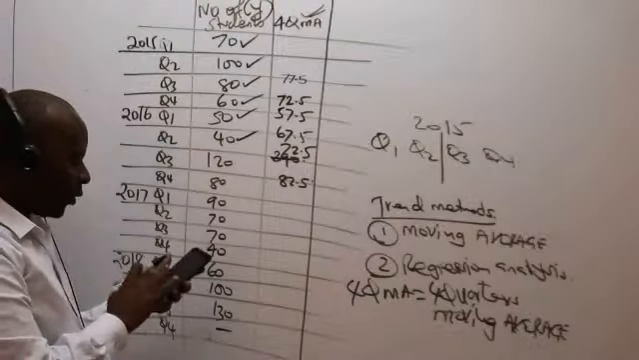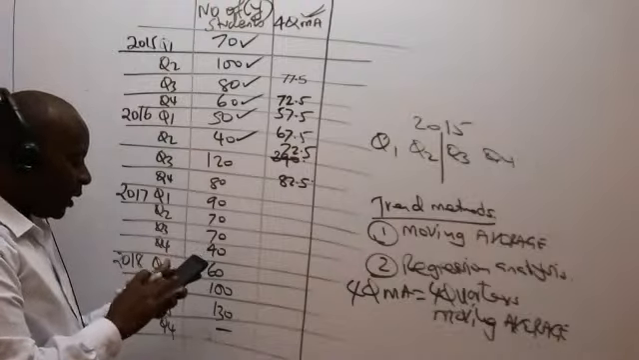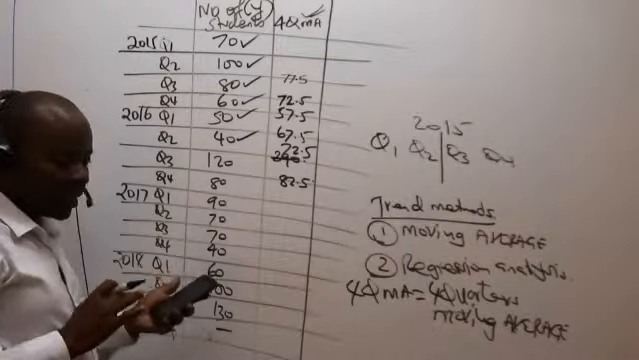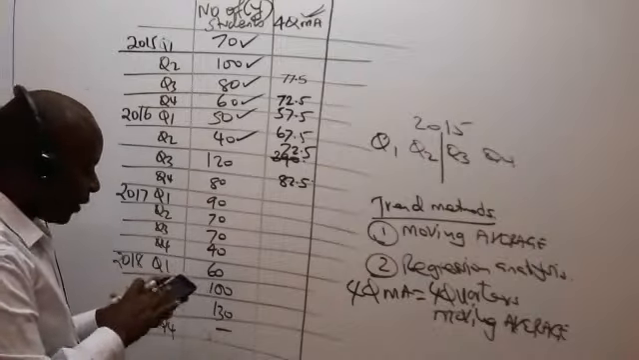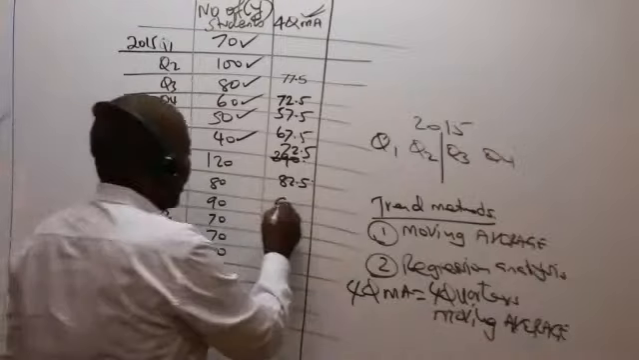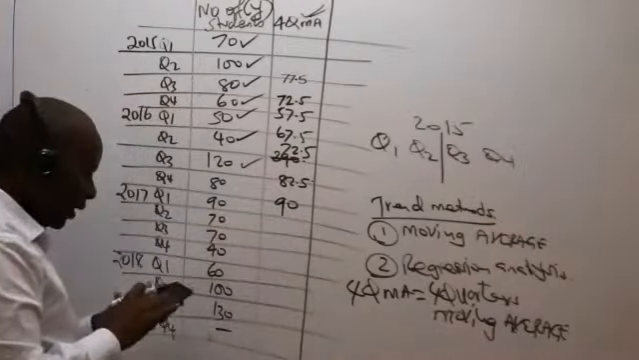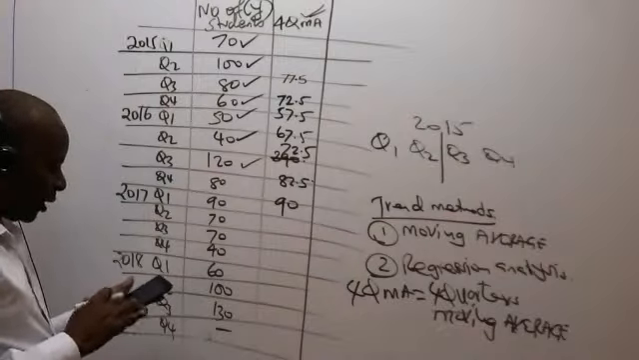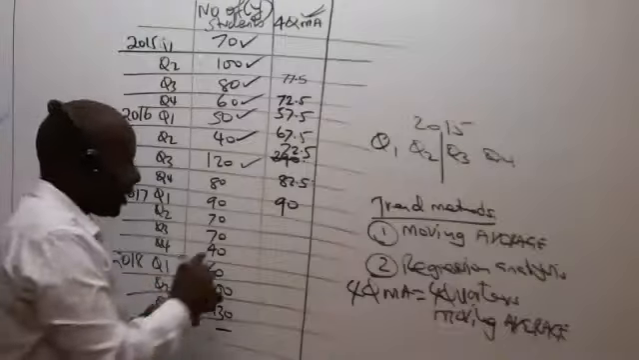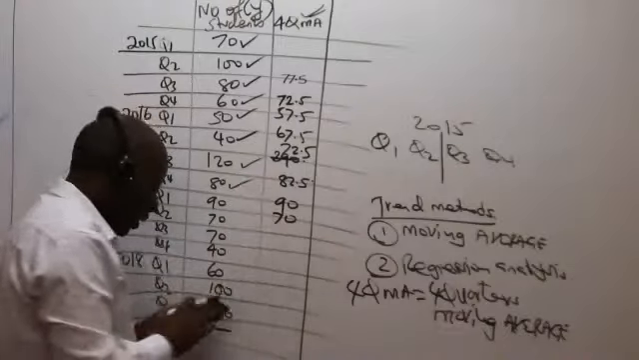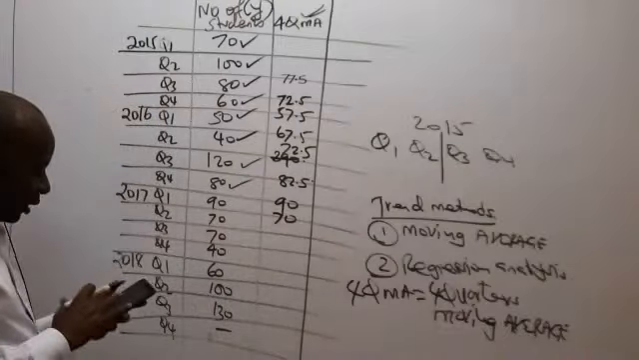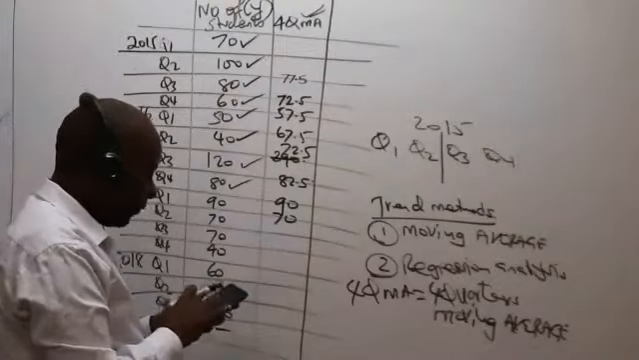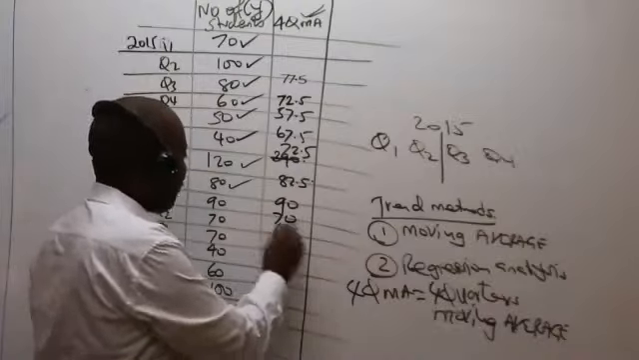So we have 120 plus 80 plus 90 plus 70. That is the next sequence. 360 divided by 4, averaging. I'm getting 90, tick that. So we have 80 plus 90 plus 70 plus 40 equals, divide by 4. I'm getting 70 here, tick that. We have 90 plus 70 plus 40 plus 60, divided by 4. I'm getting 65, you tick that.